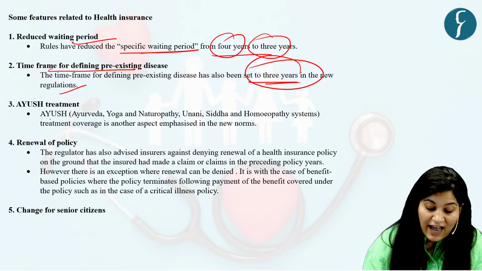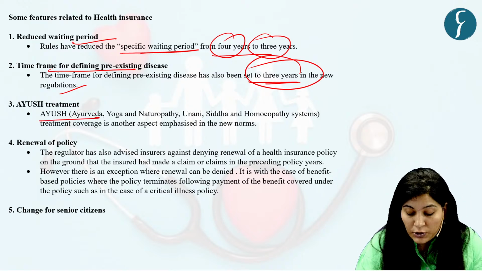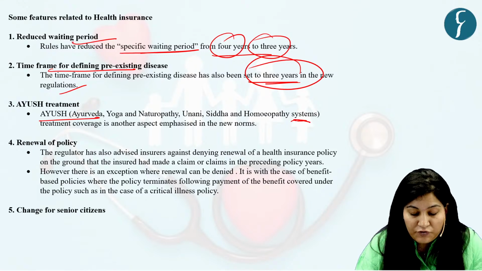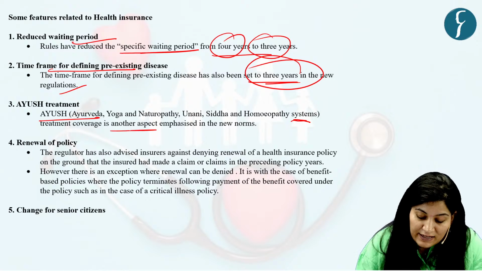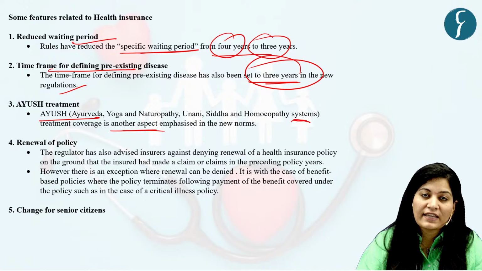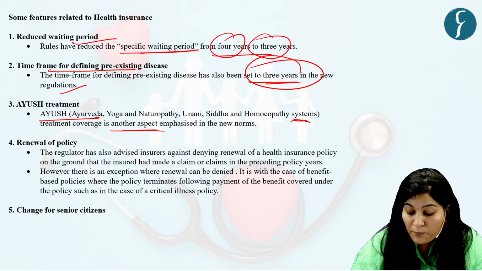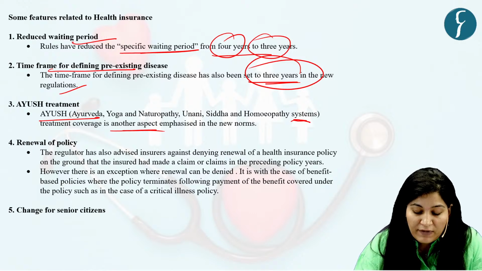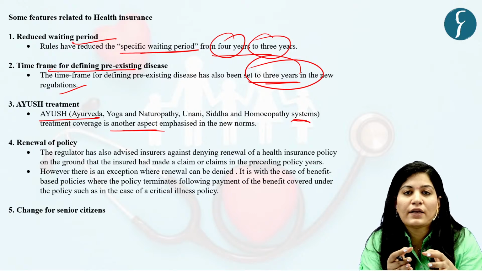Next is Ayush, that is Ayurveda, Yoga, Naturopathy, Unani, Siddha, and Homeopathy system treatment coverage. It's another aspect emphasized in the new norm. So here, the regulations have mandated a broad policy for the insurers, and through that they want regulators.